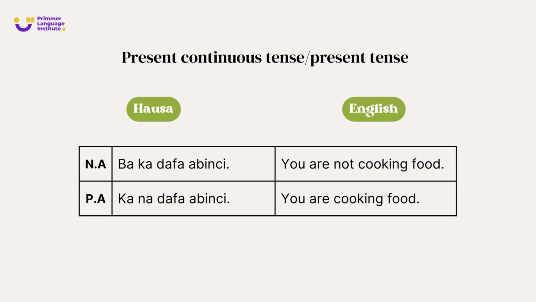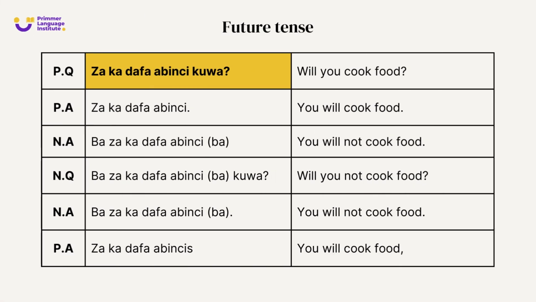So we are done with present tense. Let's go and see how it works in the future tense. Future tense, positive question: Zaka dafa abinci kuwa? You see, zaka, will you? The word za means will, ka you. So zaka dafa abinci kuwa? Will you cook food? Positive answer: Zaka dafa abinci. You will cook food.